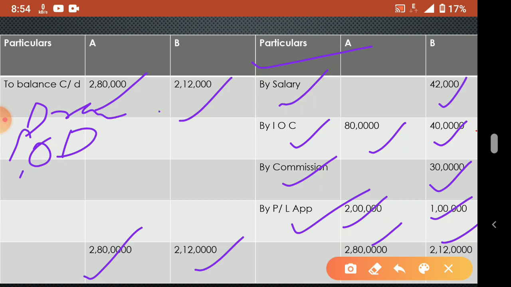And if any loss is there in the profit and loss appropriation account, that will also come here. But in this question these items are not there, that's why we are not writing. If it is there in the question you have to write it, because questions will come in different ways. We cannot study like a separate theory and memorize it, because the situation or problem can come in any way, and that way you have to do the question.